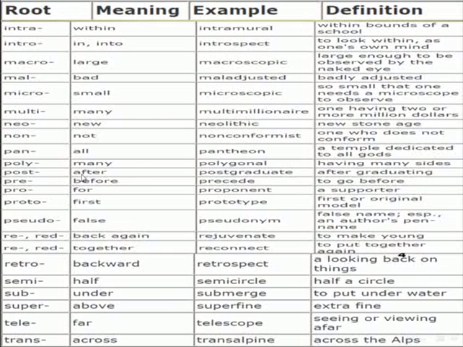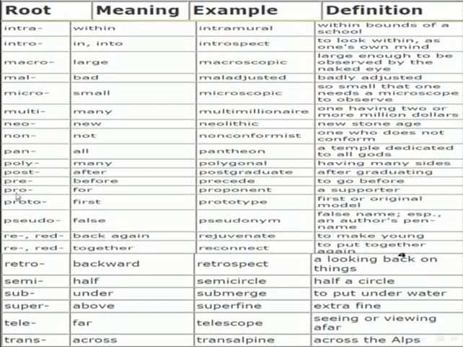The meaning: after. Example for the use for the root: postgraduate. The definition: after graduating. Prefix root: pre. It means before. Example for the use: precede. The definition: to go before.